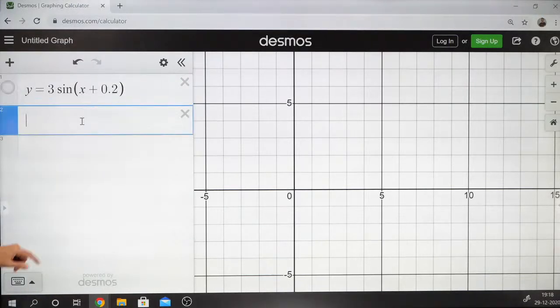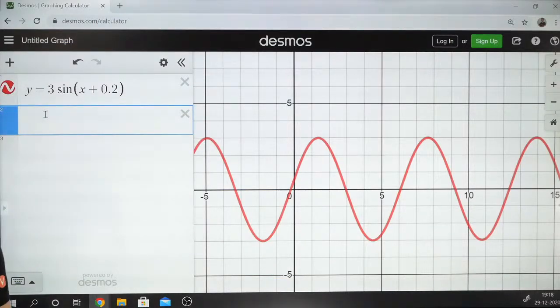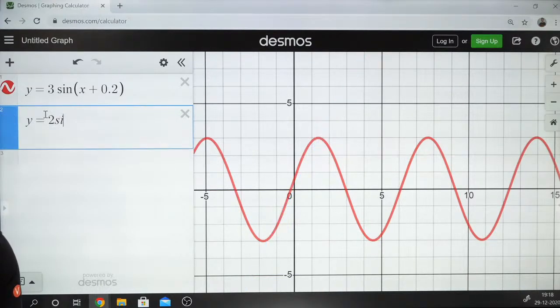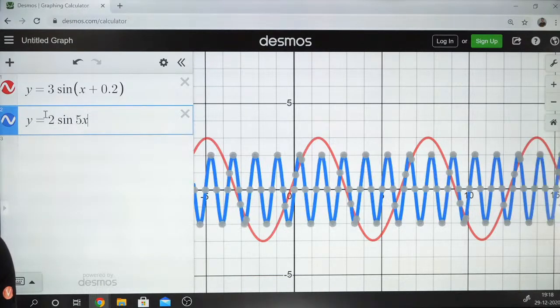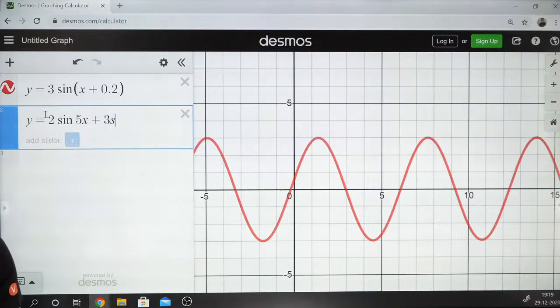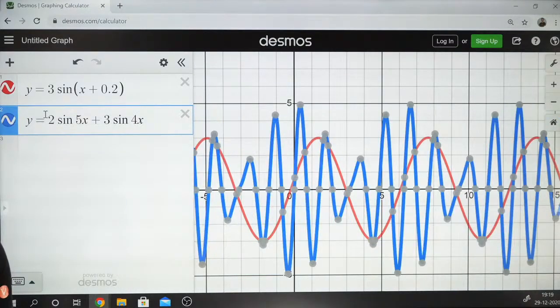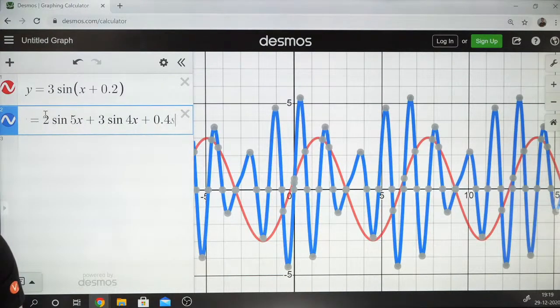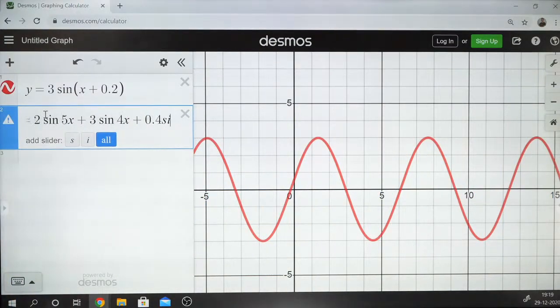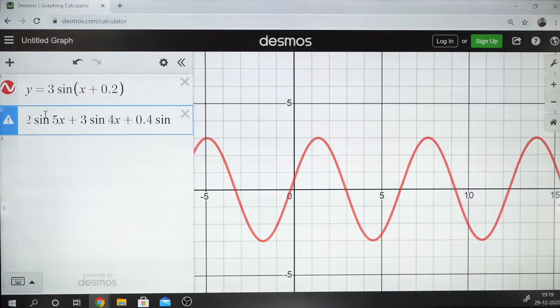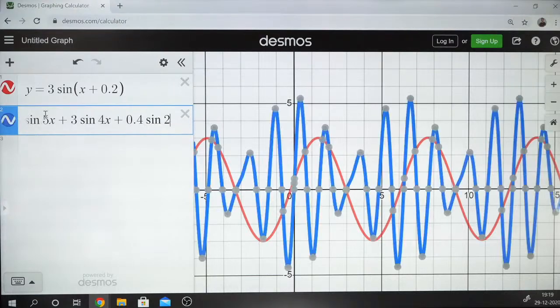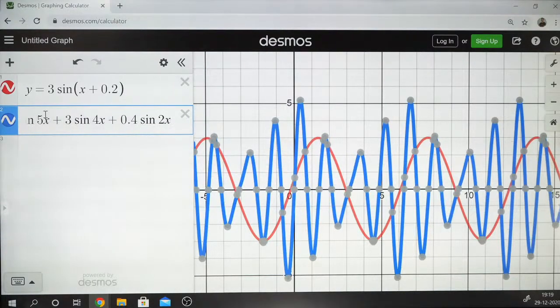Yeah, this is the equation for this graph. What if I had some more terms? 2 sine 5x plus 3 sine 4x plus 0.4 sine, I don't know, like 2x. Now you can see how that graph looks.